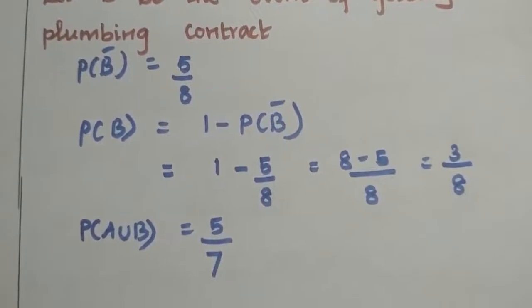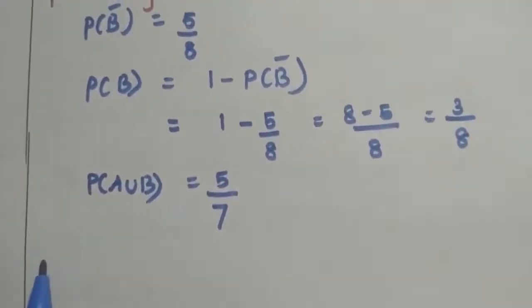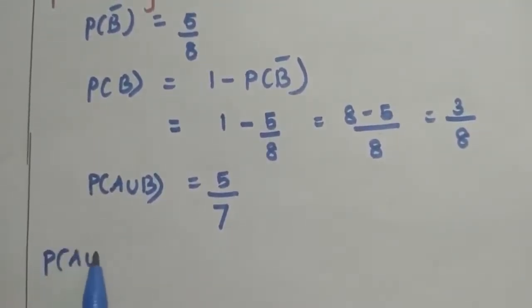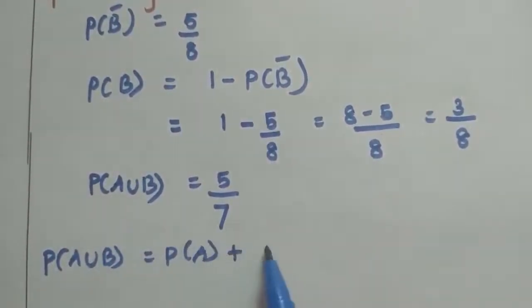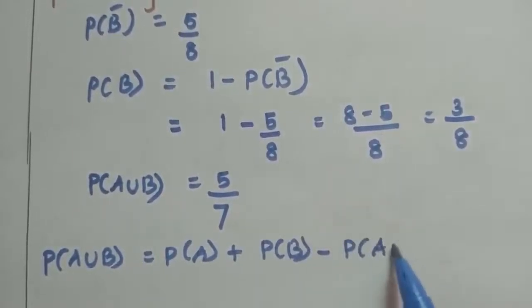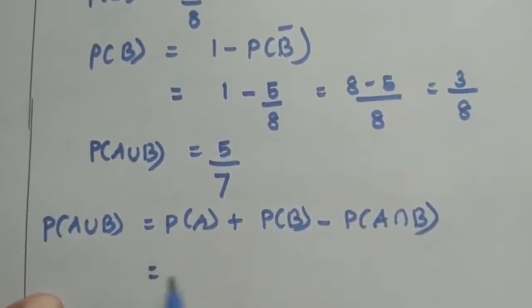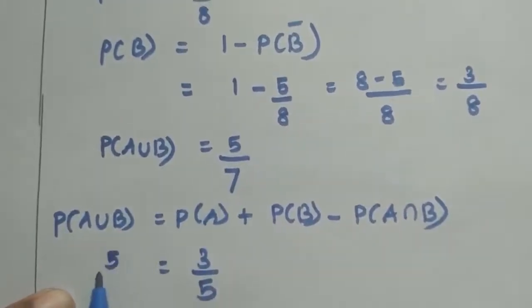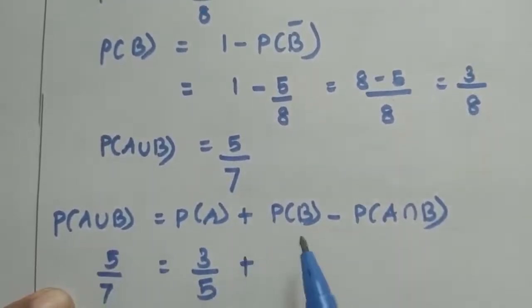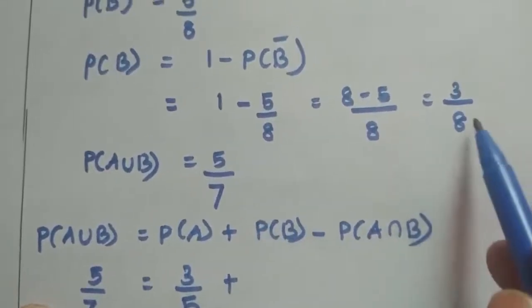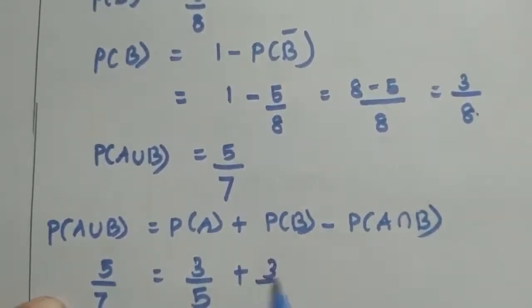So by the addition theorem of probability, P of A union B is equal to P of A plus P of B minus P of A intersection B. P of A value is 3 by 5 and P of A union B value is 5 by 7, plus P of B value is 3 by 8. We have to find this P of A intersection B.